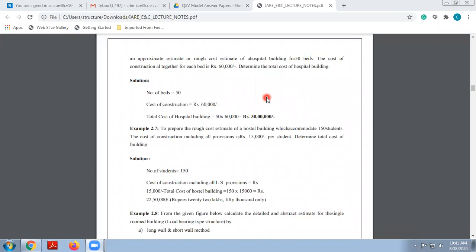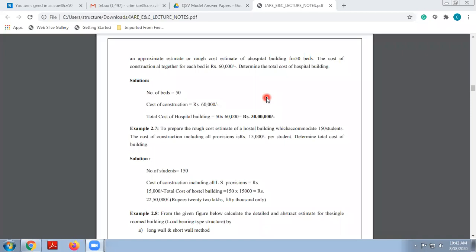In this problem, our service units are nothing but our students, and the number of students they have mentioned is 150. And the cost of construction, including all lump sum provisions, is rupees 15,000. So what will be the total or approximate cost of that hostel building? It is nothing but 150 multiplied by 15,000. That comes to 22 lakh 50,000 only. These are the problems associated with the service unit or unit based methods.